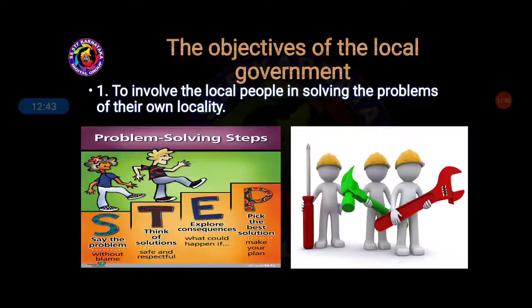As you can see, the steps: state the problems without blame, think of solutions that are safe and respectful, explore consequences, what would happen if, pick the best solution, and make your own plan. Here are the steps of local government, how they solve problems. You can see the images there, the screwdriver, these electric equipments, used to solve the problems. They all help each other.